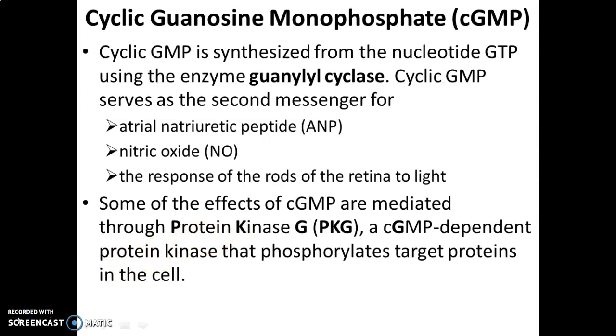Cyclic GMP, or cyclic guanosine monophosphate, is a cyclic nucleotide derived from guanosine triphosphate, that is GTP. It acts much like cyclic AMP, and the actions of cyclic GMP in these cells are terminated by enzymatic degradation of the cyclic nucleotide and by the dephosphorylation of kinase substrates. Increased cGMP concentration causes the relaxation of vascular smooth muscle by a kinase-mediated mechanism that results in a dephosphorylation of myosin light chains.